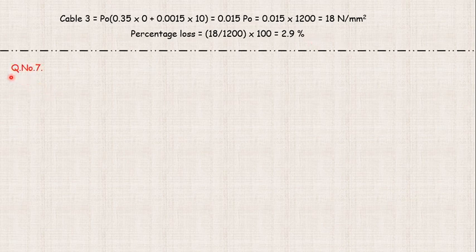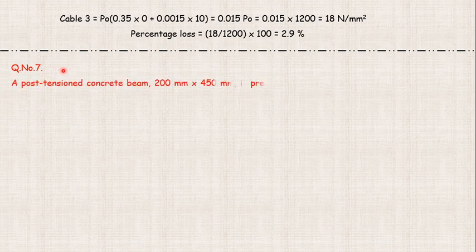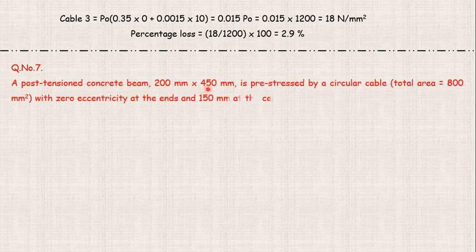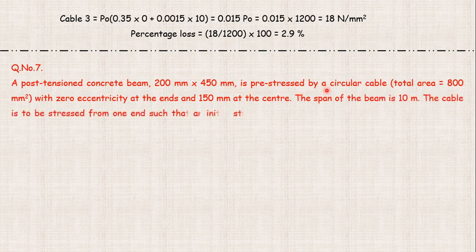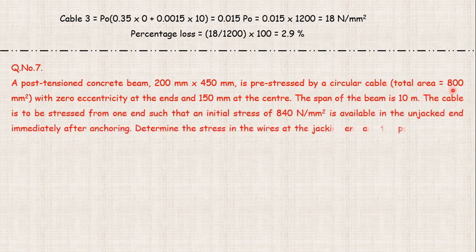Now moving to question number 7, wherein a post-tensioned concrete beam 200 mm by 450 mm is prestressed by a circular cable. The total area is 800 mm square, with 0 eccentricity at the ends and 150 mm at the center. The span of the beam is 10 meters. The cable is to be stressed from one end such that an initial stress of 840 Newton per mm square is available at the unjacked end immediately after anchoring.